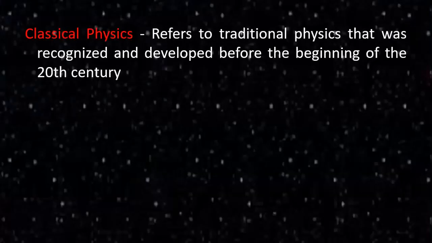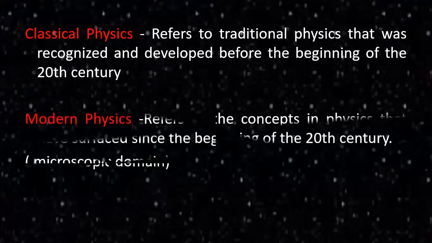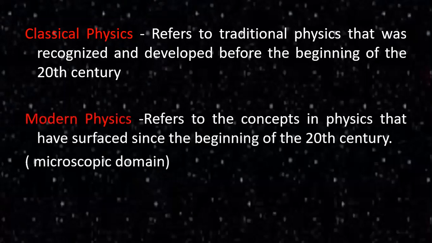Now, here the various branches of physics are described. Physics is divided into two: classical physics and modern physics. The traditional physics which developed before the beginning of the 20th century is called classical physics. The physics after the beginning of the 20th century is called what? Modern physics. Classical physics deals with the macroscopic domain, in the sense that it deals with bulk systems.